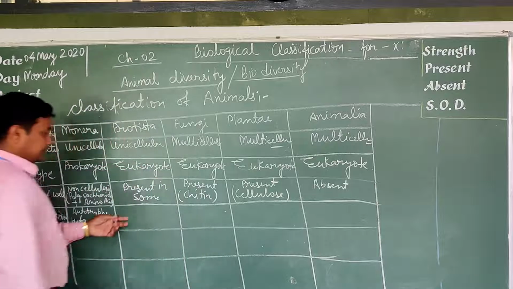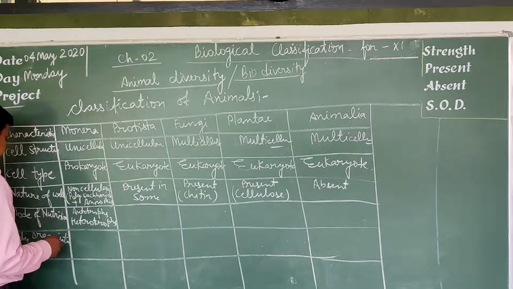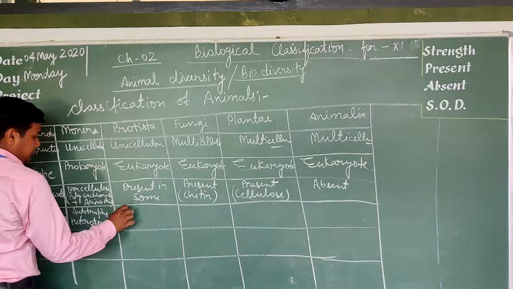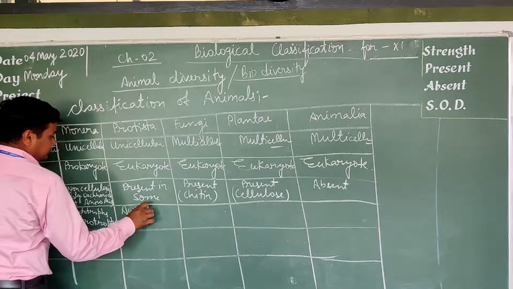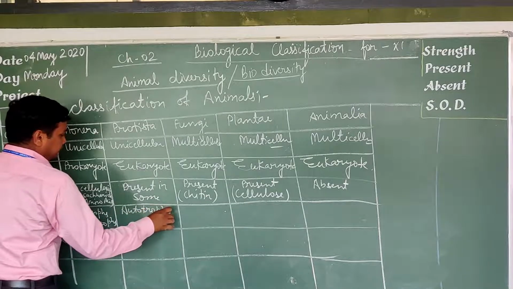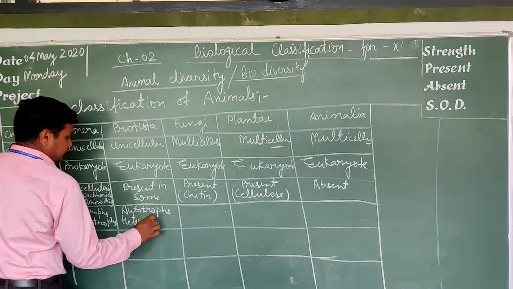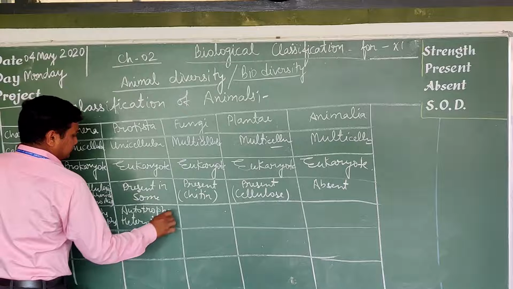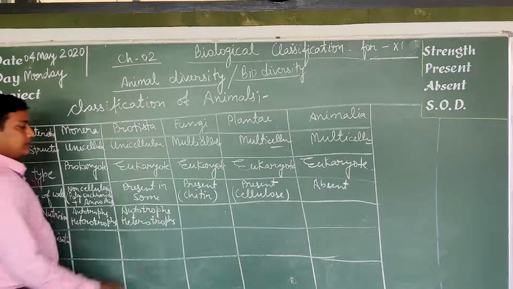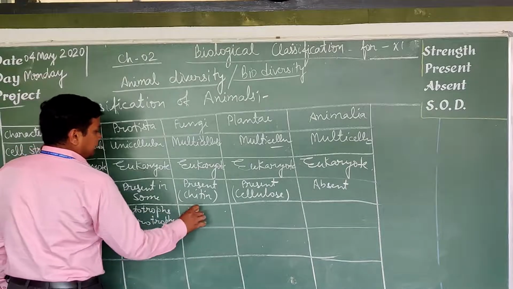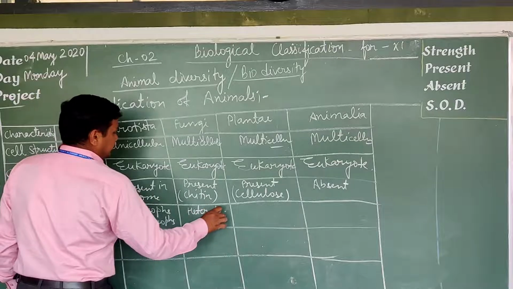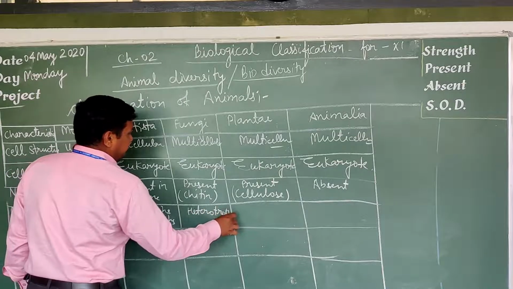Protista also have both types of nutrition: some are autotrophs and some are heterotrophs. Fungi are heterotroph, which means they depend on other organisms for their food.